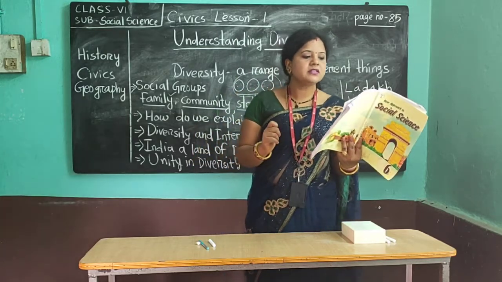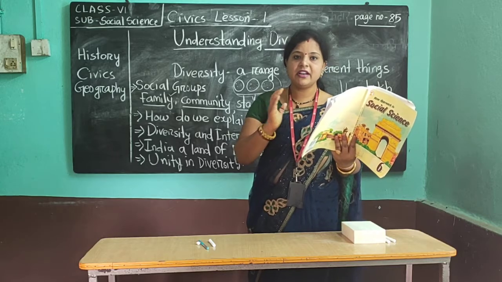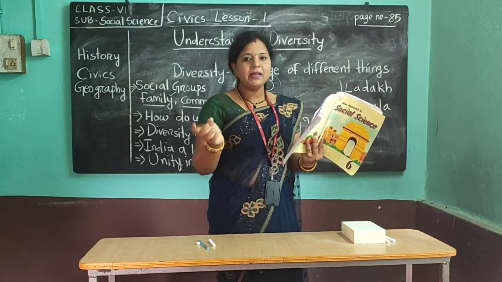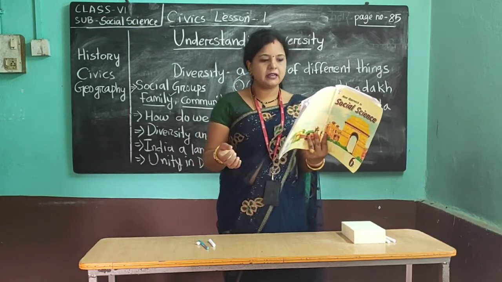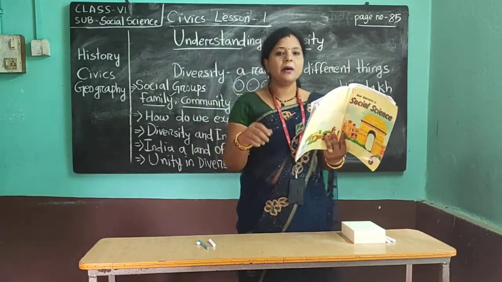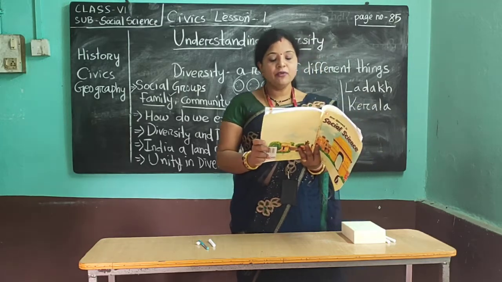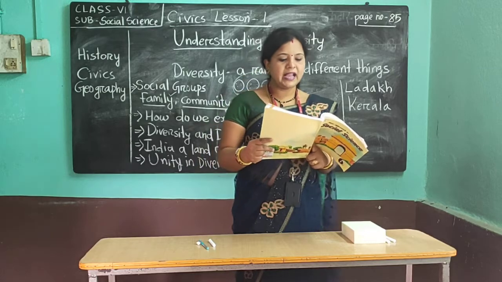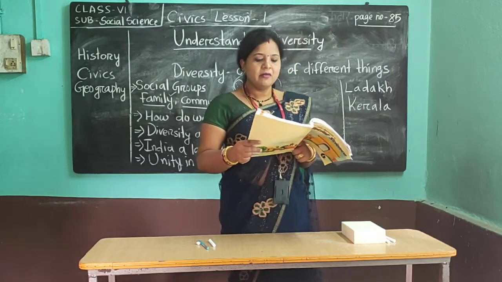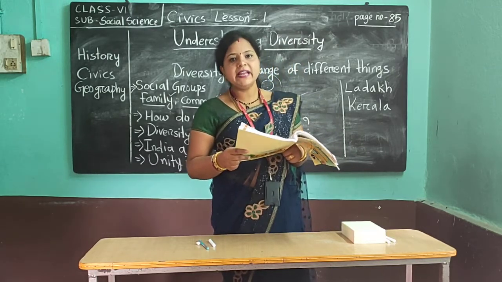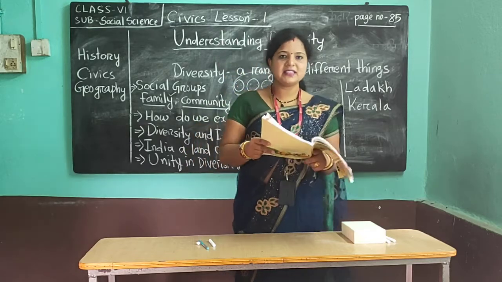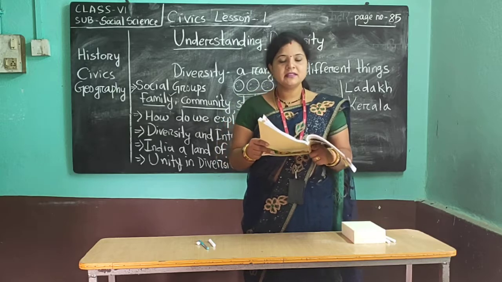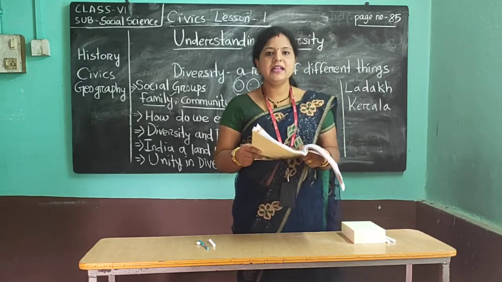Okay. India also has many dance forms. Yes, different regions have different types of dance forms. See, when you go to Tamil Nadu, the main dance is Bharatanatyam, and Bhangra in Punjab. Food habits also differ, depending upon the climate. People of South India eat more coconut and fish, while North India eats more wheat and vegetables. Okay, see children, how much diversity is there in our country, but India is a united country.